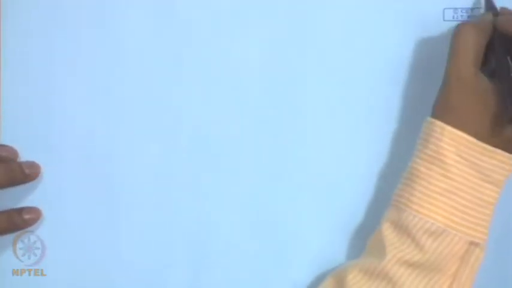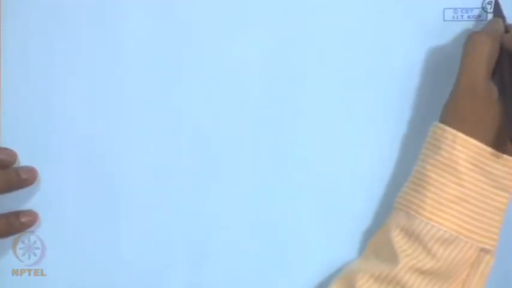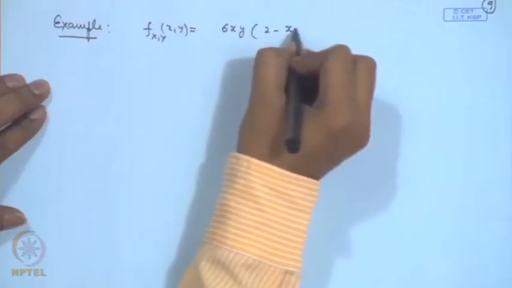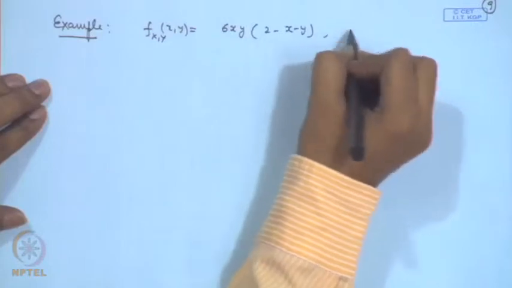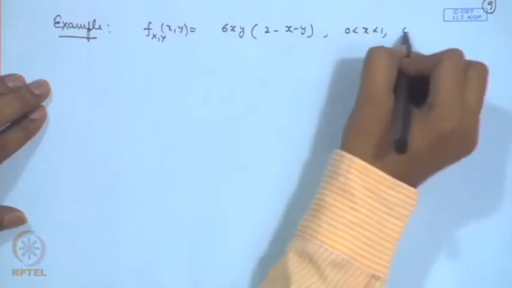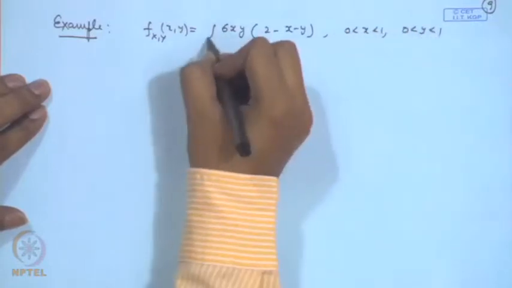I will explain this concept through calculation in one case. Let us consider, say, f x y is equal to say 6 x y into 2 minus x minus y for x between 0 to 1 and y between 0 to 1.